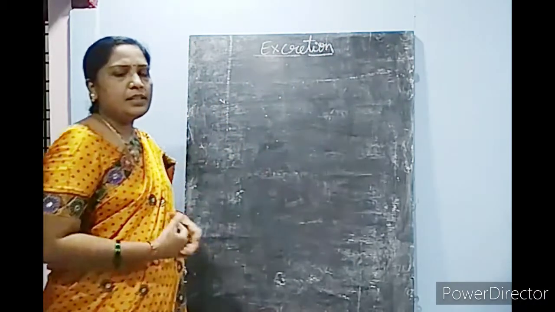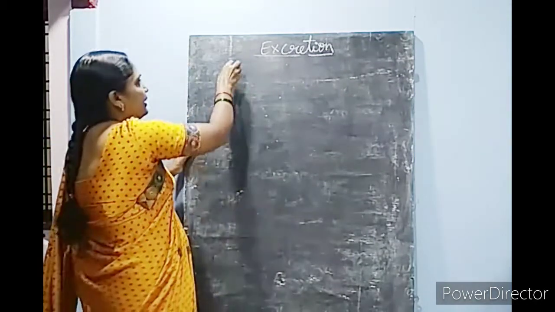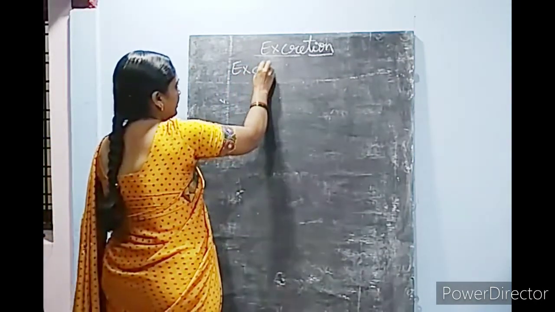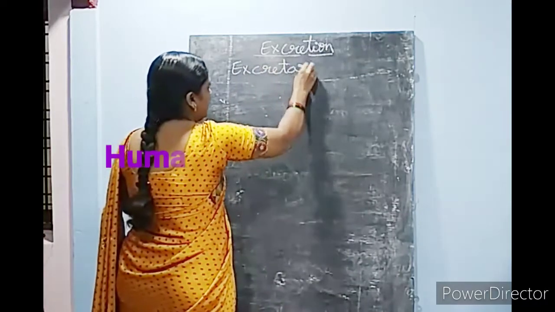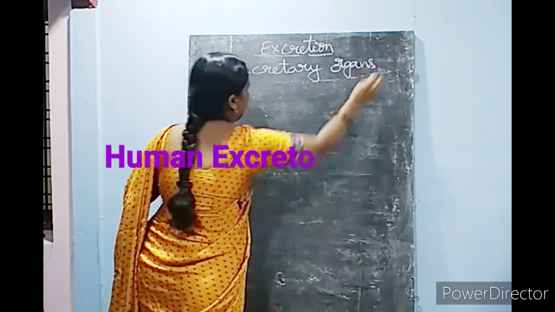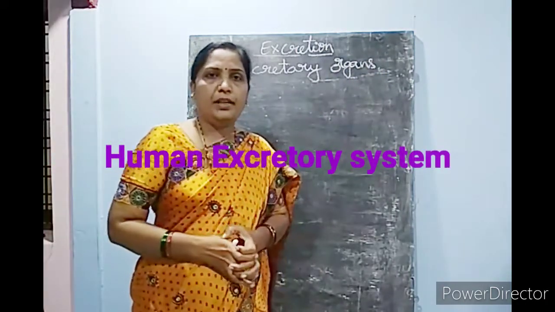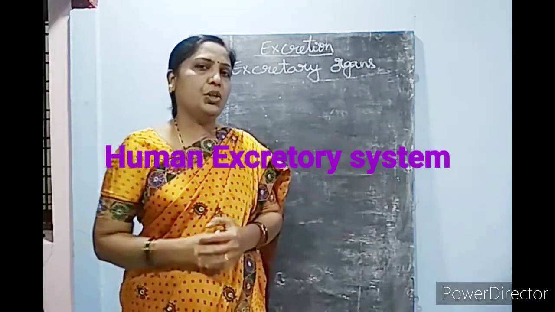The organs which are related to this excretion are known as excretory organs. And you all know that structurally and functionally the same type of cells join and form the tissue.